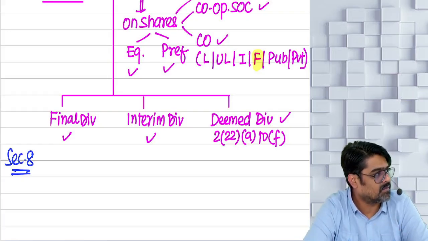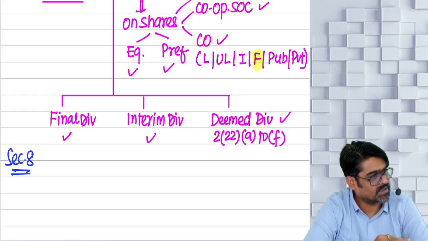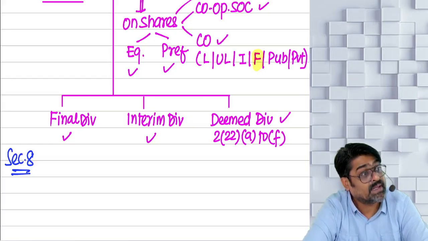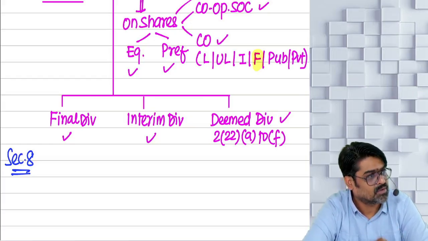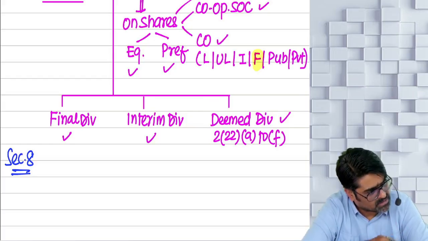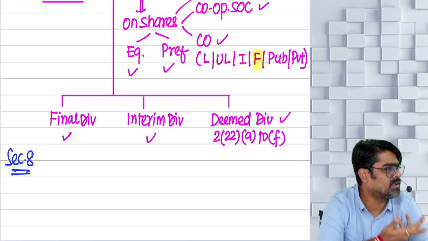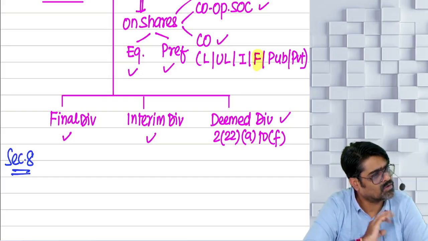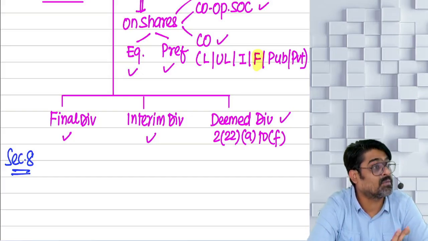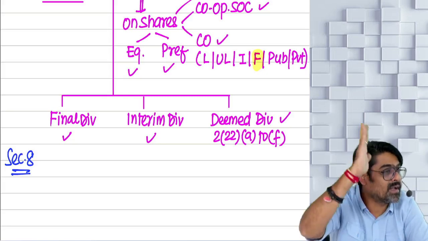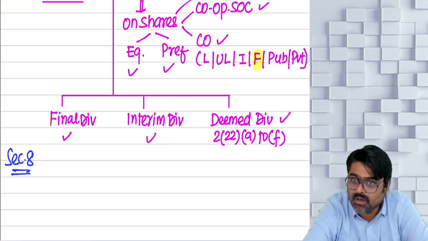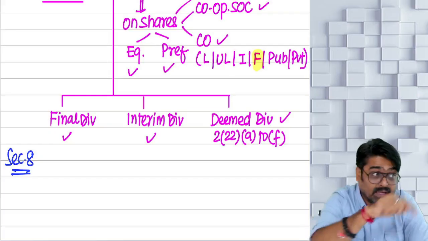After declaration, will it be cancelled, or compulsorily will the company have to give it within 30 days of AGM? Once the dividend is declared, can it be cancelled? So consider that dividend as the income of the year in which it is declared, because the moment it is declared, it is your income. Now, by hook or by crook, we are going to get that income. Yes or no?